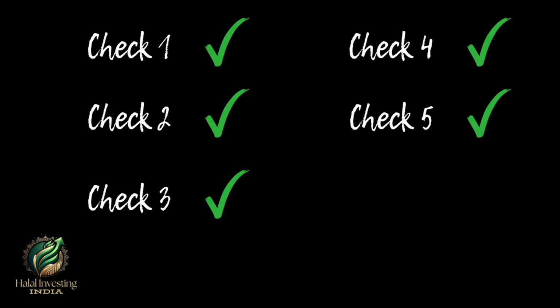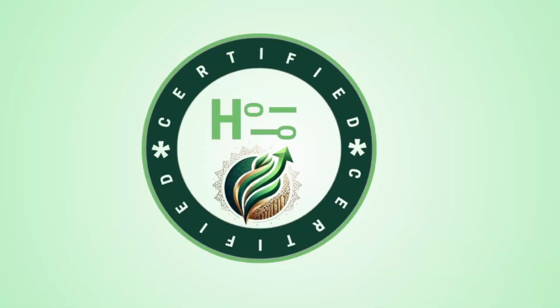So basically, these were the 5 checks that we were talking about. When a company passes all the checks, then that company is an HII certified company. And as a responsible investor, you can invest in that company.